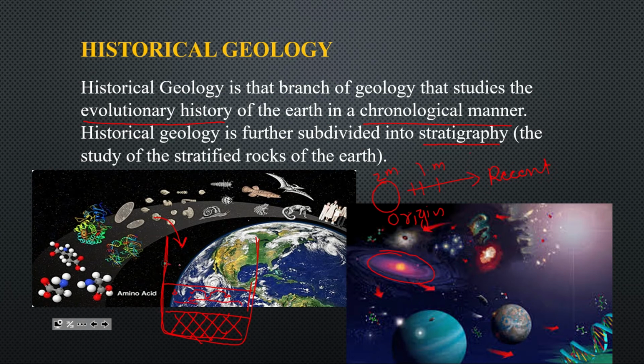Like this, up till today we have so many depositions. The study from the first layer to the second layer to the third layer to the last layer is nothing but stratigraphy.